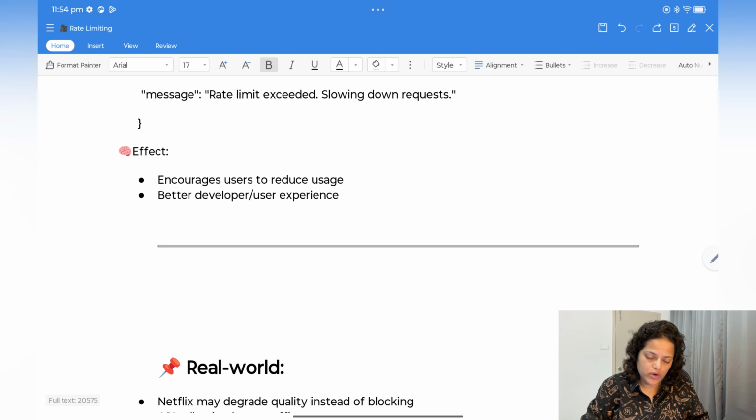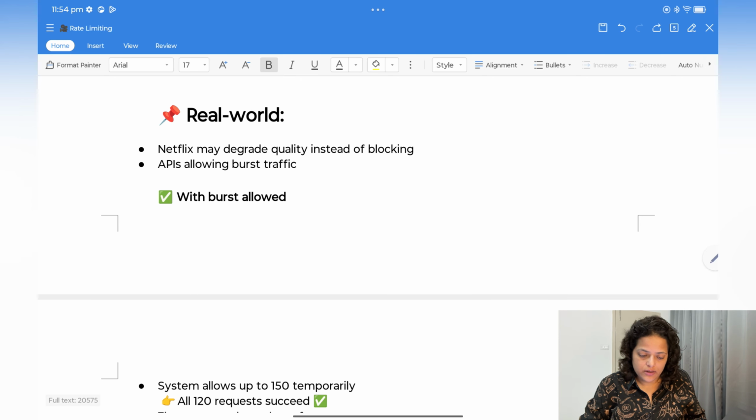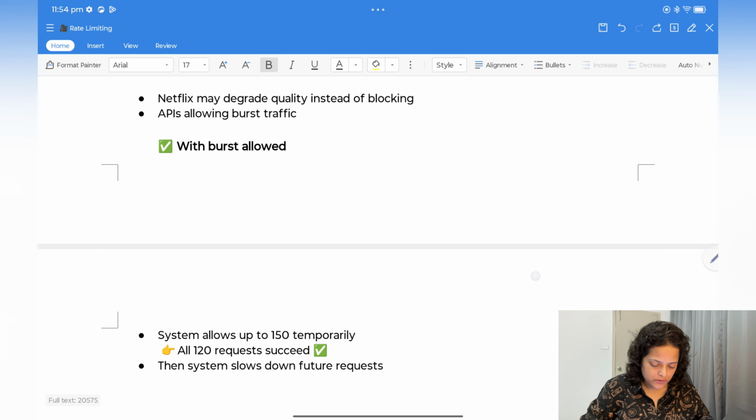Okay, so what will be the effect for this one? Encourage user to reduce usage and better developer user experience. Now, real world scenario, Netflix may degrade quality instead of blocking. If you are watching some video and your network bandwidth is not that good, it will just degrade the quality you were seeing in, let's say, 4K, and now it has degraded it to 360. Okay, so that is the real world scenario. And then API allow burst traffic with burst allowed.